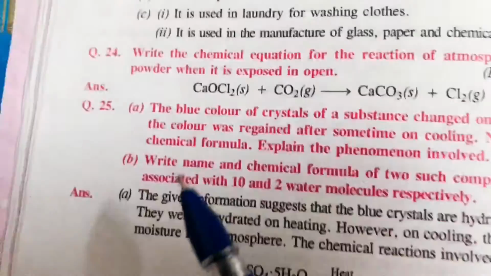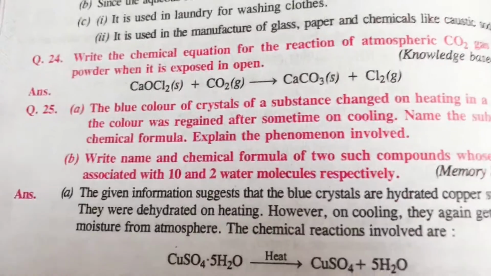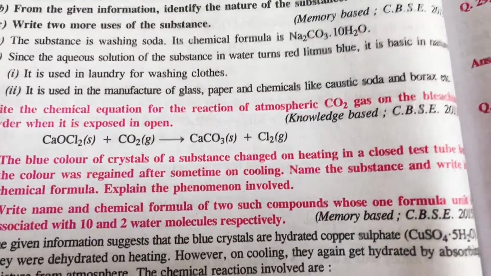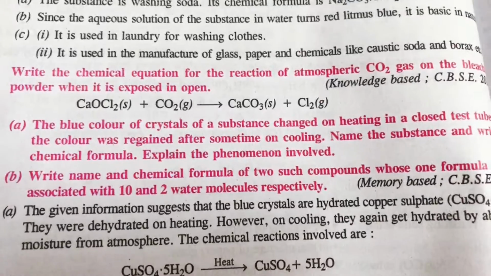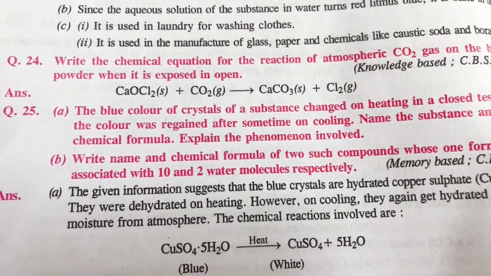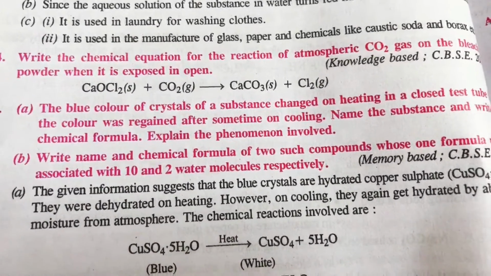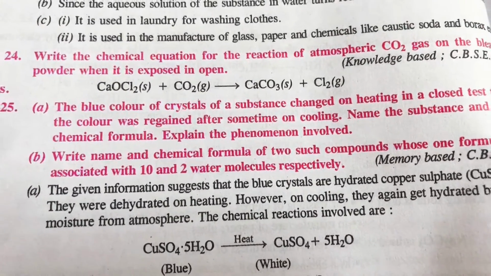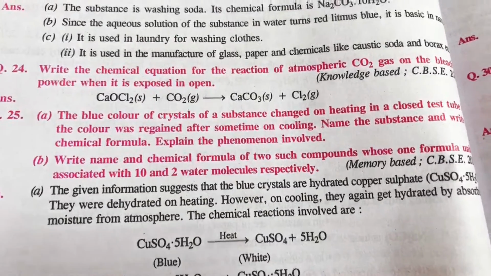There's a question, just look at question number 24. Write the chemical equation for the reaction of atmospheric carbon dioxide gas on the bleaching powder when it is exposed in open. So the answer is calcium oxychloride. When it reacts with carbon dioxide, you will get calcium carbonate plus chlorine gas. So these questions, students, you will not get in the book, because I know how you read the book. You just read it quickly and you never go to the depth.